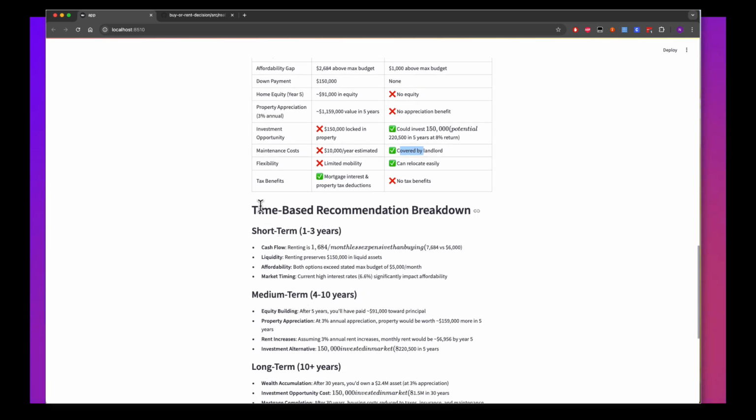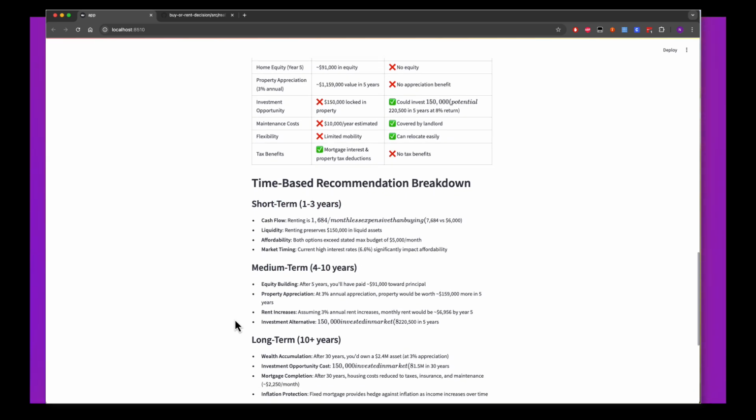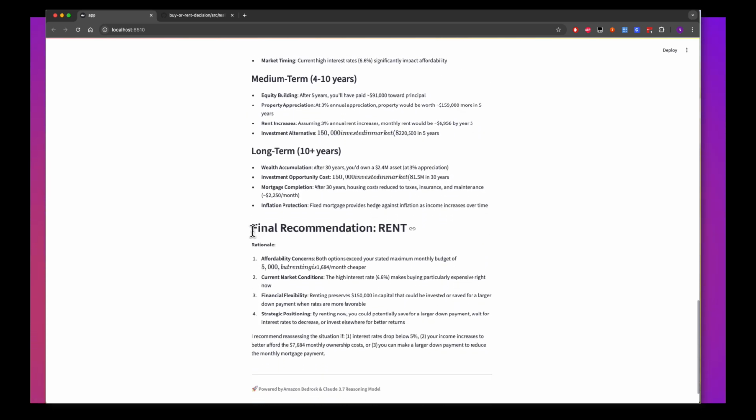So this is what is coming down, like a time-based recommendation. Short term 1 to 3, this much, right? And then medium 4 to 10, and thereafter long term. And what's the final recommendation? Final recommendation is to rent, because of the affordability concern, as I said, we only have 5,000,